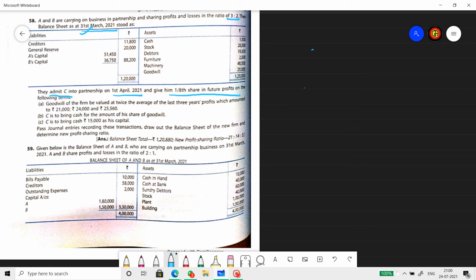So according to the question, what is OPSR? Ananya? 3:2. New partner share? New partner is admitted for 1/8 share. Yes. Now, when OPSR and new partner share are given, now tell me what will be the sacrificing ratio?